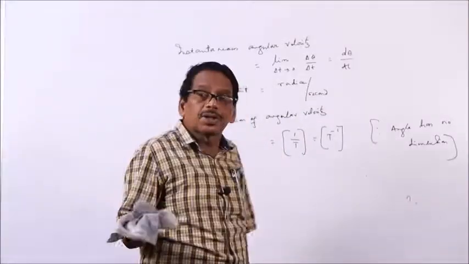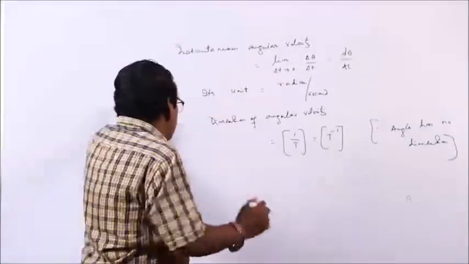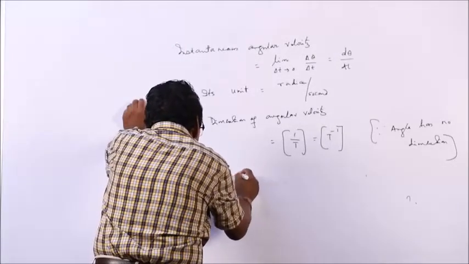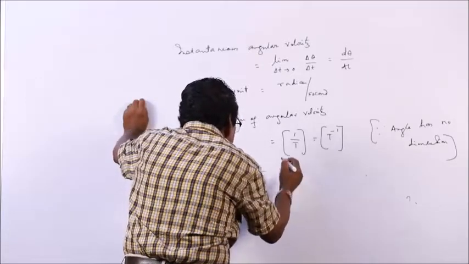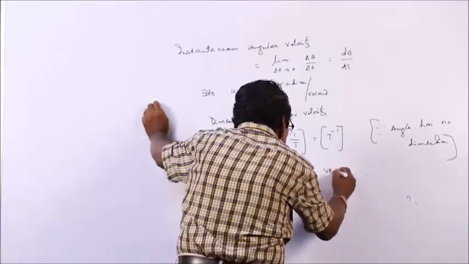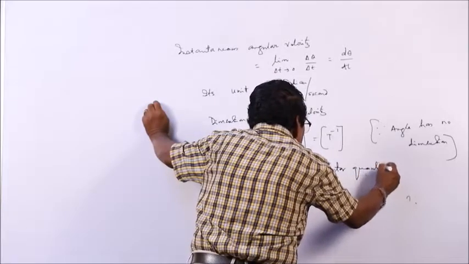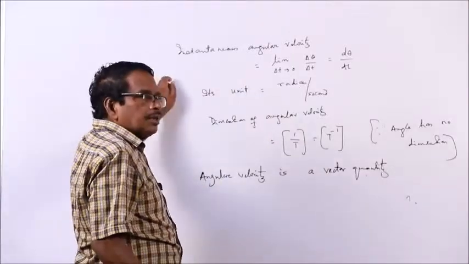Is it a scalar or vector quantity? Angular velocity is a vector quantity. How do you denote it?